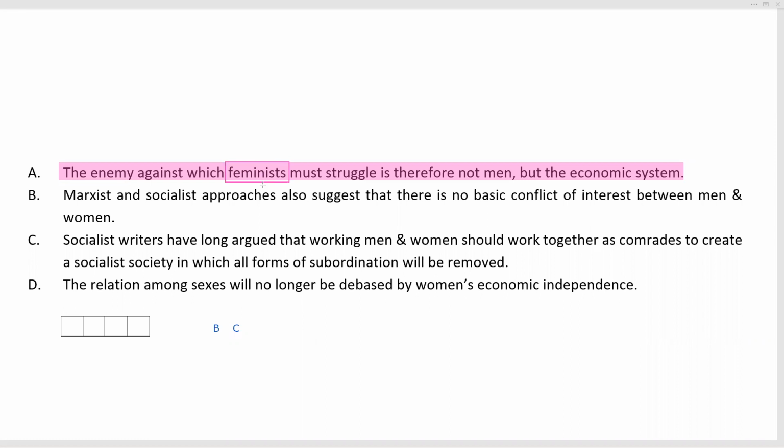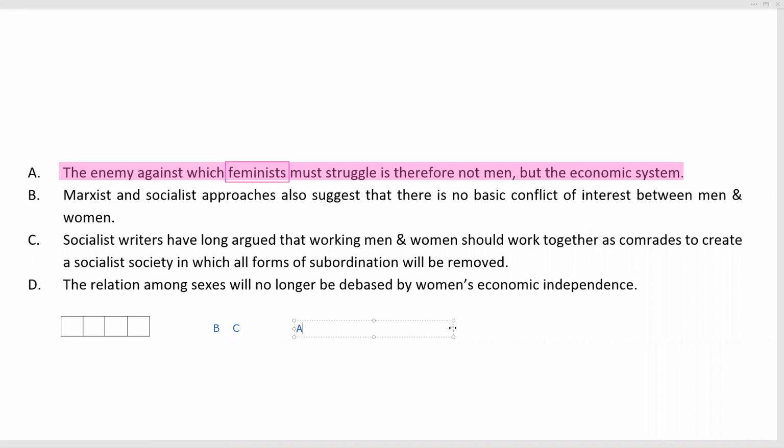Thus, feminists don't have a struggle with men, but rather the economic system. So A is a perfect conclusion to B and C. There is one thing missing, but we'll get that relation in D once we come to D. So A follows the pair B and C.